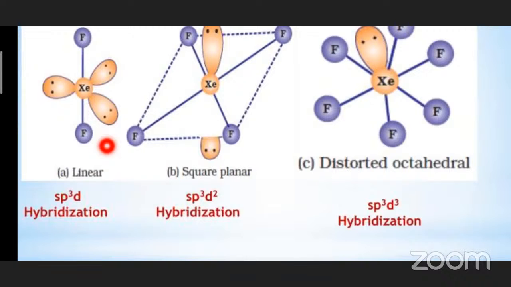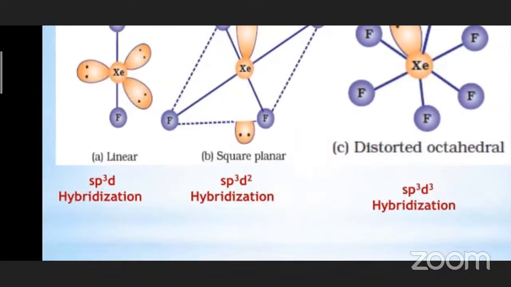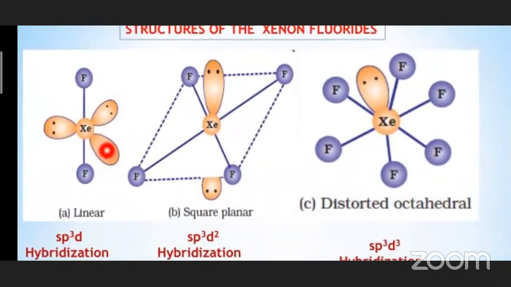when xenon undergoes first excited state. That means after first excitation, there will be 2 unpaired electrons and the remaining 6 electrons would be the lone pairs. Okay, see these 3 pairs. These 3 pairs are the lone pairs and these 2 purple colors are the bond pairs. Okay. So what is the hybridization over here? sp3d. And the structure is linear. The molecule is linear.